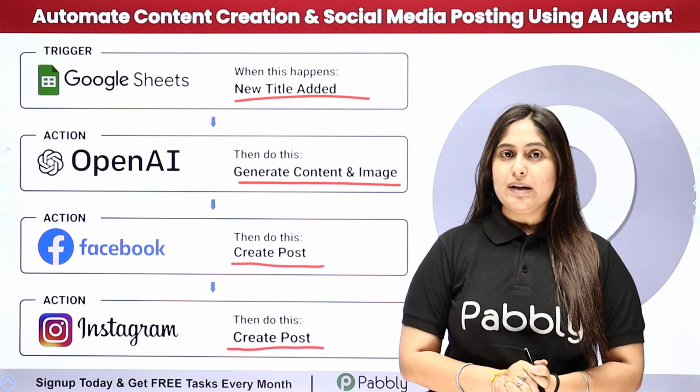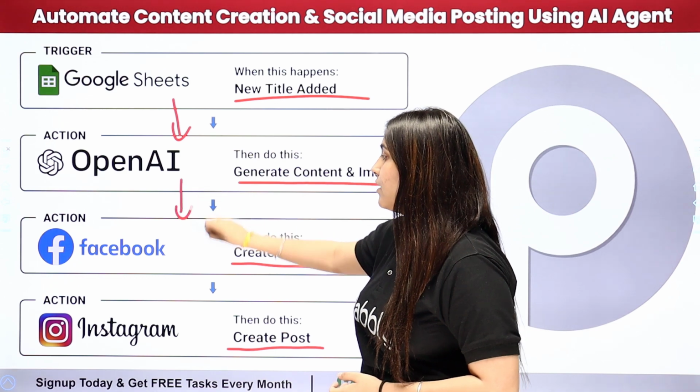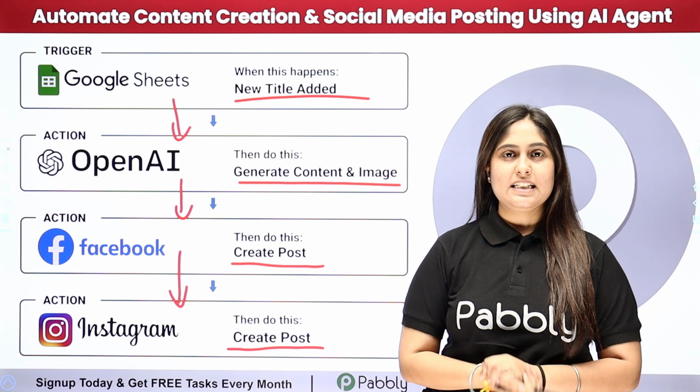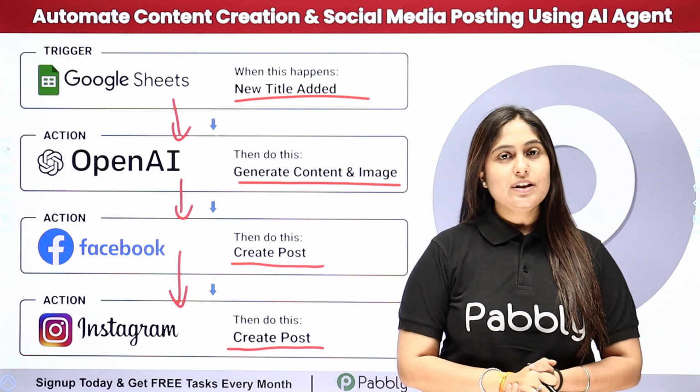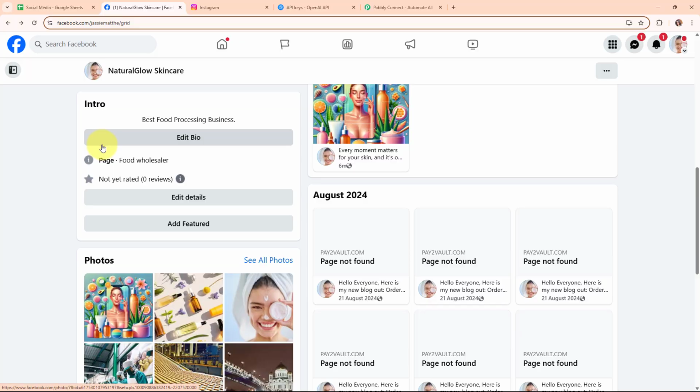So now here to automate the entire process, I need to connect my Google Sheets with OpenAI, Facebook and Instagram using an automation software named Pabbly Connect. So to see the working of this automation and to learn this process step by step, let me take you to my screen. Welcome to my screen.